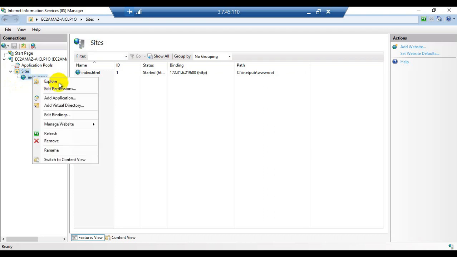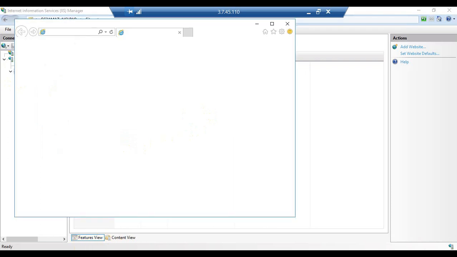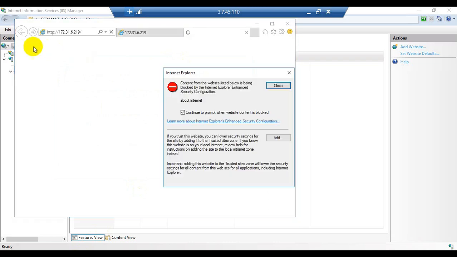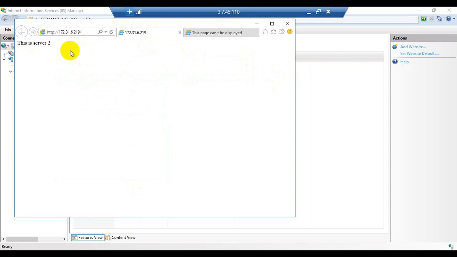Right click on the index.html file or the web page, click on web, manage website. Now click on browse. So now you can see here it is displaying, this is server 2.